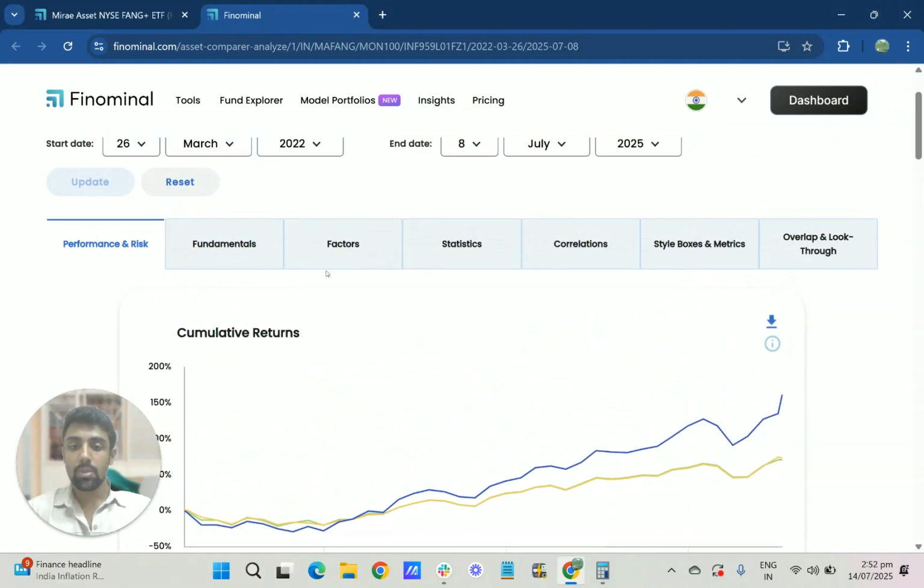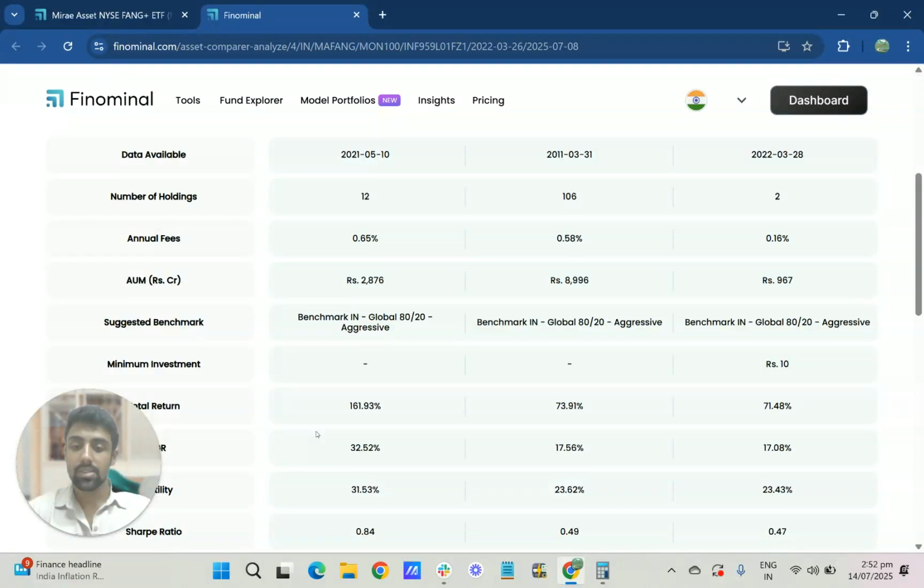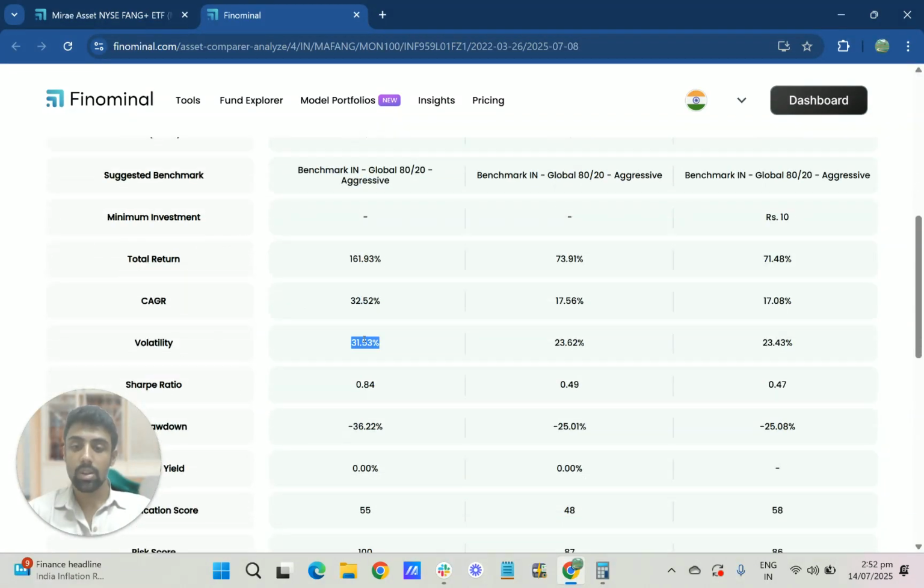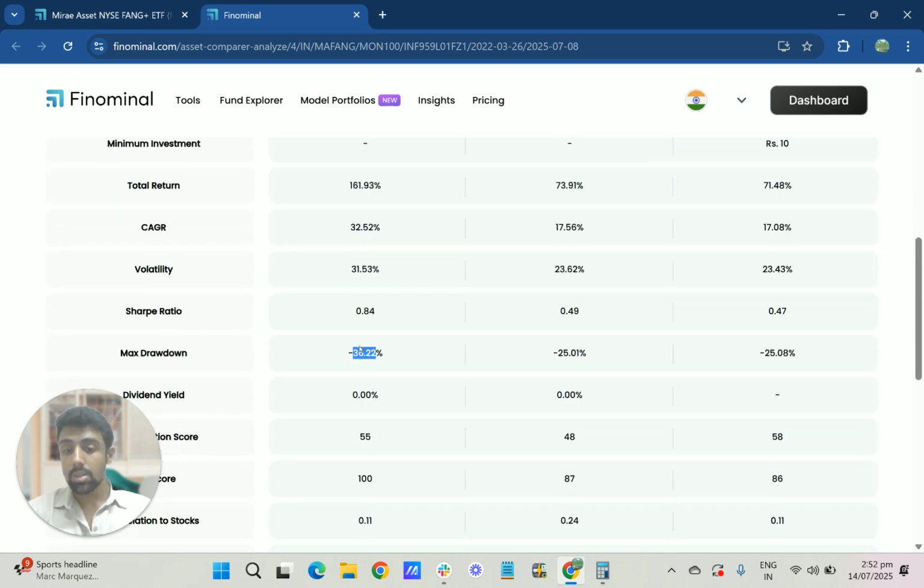That kind of reflects in the statistics tab as well. Your volatility is essentially 31% here compared to 23%. Both these funds have 23% because of this heavy focus on just the top 10 companies. Your return goes up, and hence you have the highest Sharpe ratio, but it also comes with higher volatility and a very high maximum drawdown.